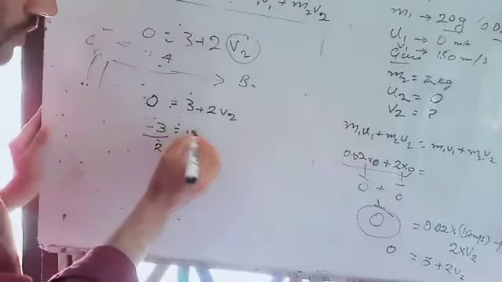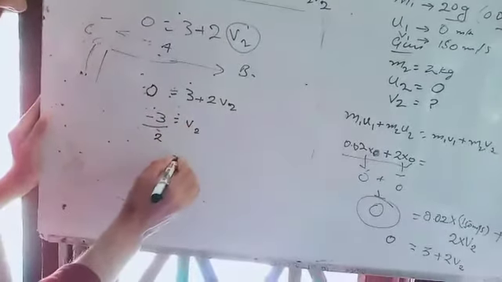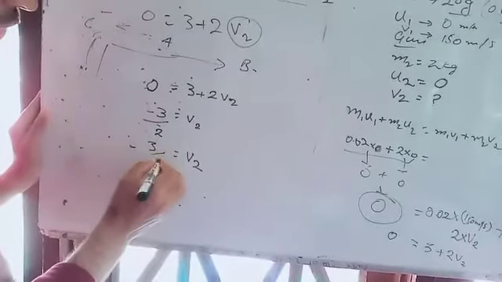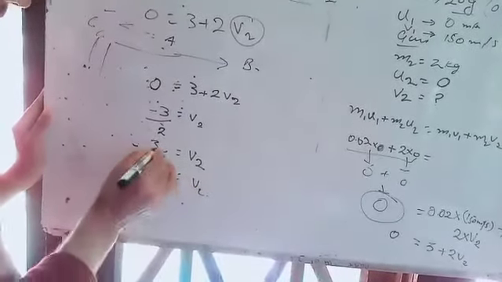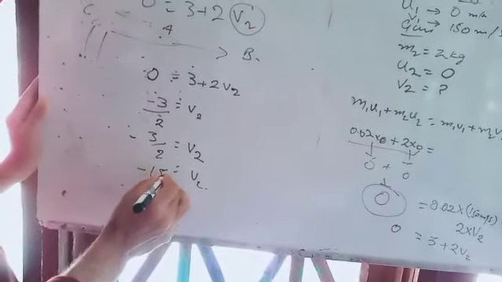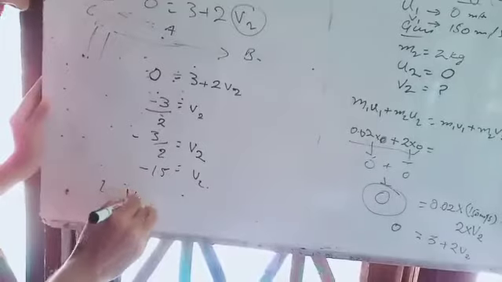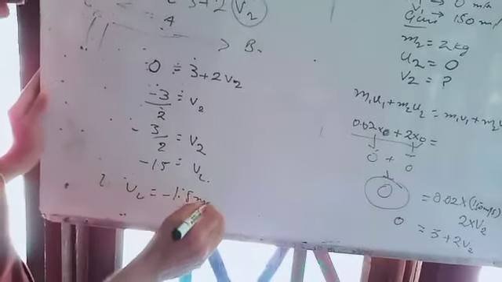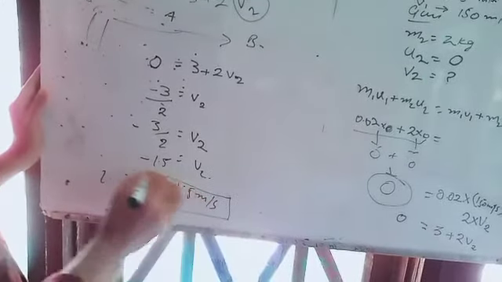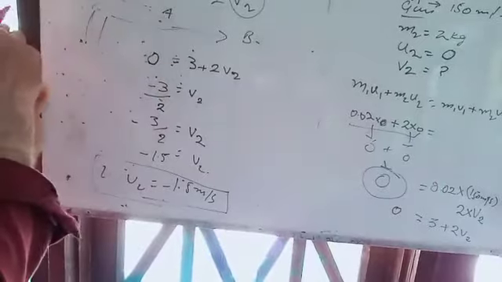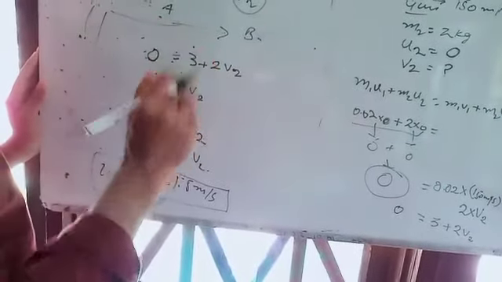That means v2 is equal to minus 3 by 2, which is minus 1.5 meter per second. That is v2 equal to minus 1.5 meter per second. It is the recoiling velocity of the gun. Why minus? Because it is in the opposite direction. That was the first example. Thank you.